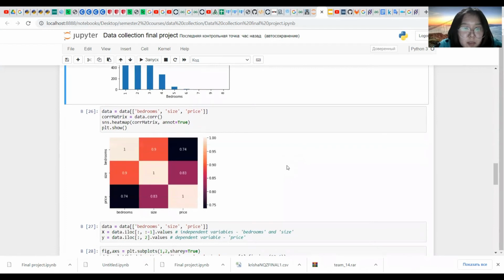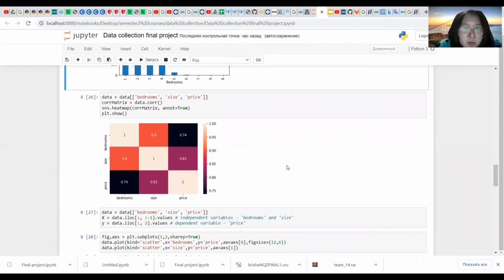Then, by using a correlation matrix, we can see how these features correlate with the price. We can see that the number of bedrooms and the size of the house correlate pretty well with the price.